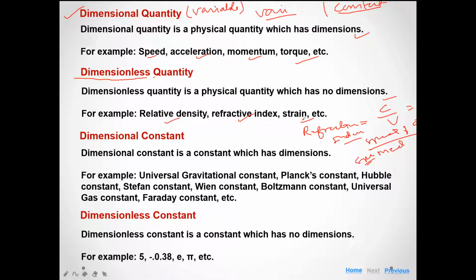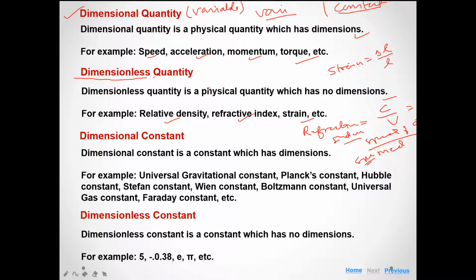So strain is also a dimensionless quantity, and the relative density is also a dimensionless quantity, because relative density is a ratio of the density of a material. The relative density is a comparison of the density of a material with the density of water. So all these are dimensionless quantities.